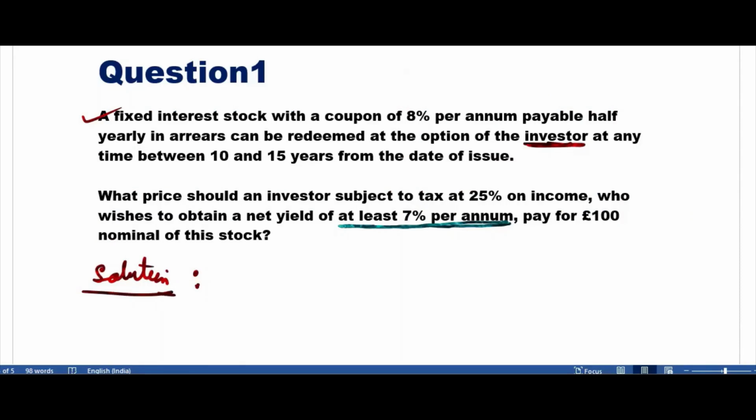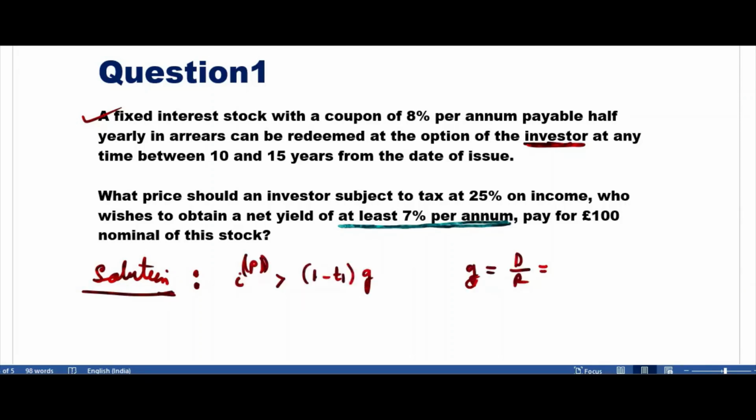Now 10 to 15 years, we don't know. We'll draw the number line later. But remember, 8% per annum payable half yearly in arrears is given. And income tax is given, 25%. Is there a capital gain or not? How can you test? D upon R you can write, not a problem.